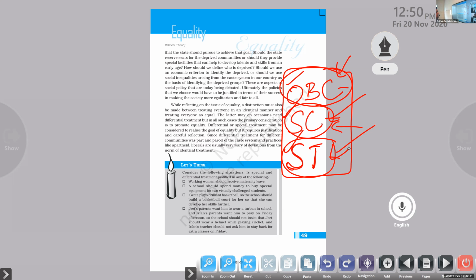Not everyone, but one or two families have achieved development. The husband, kids, everyone are government servants, and their income level is very high. Again, is that justice? Tell me.